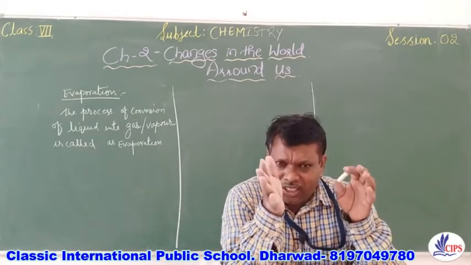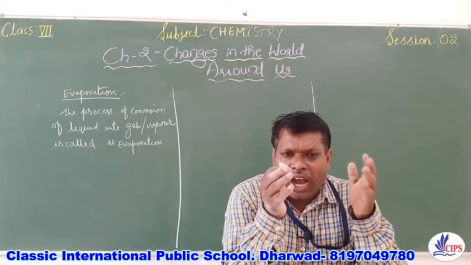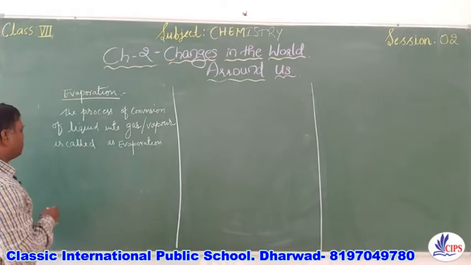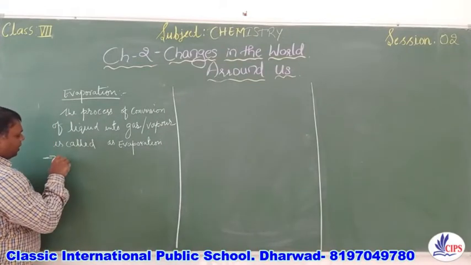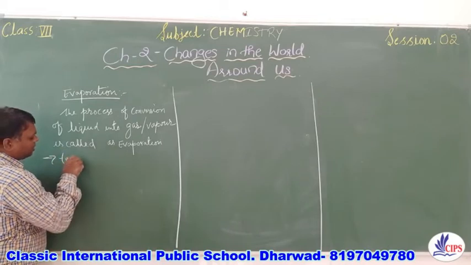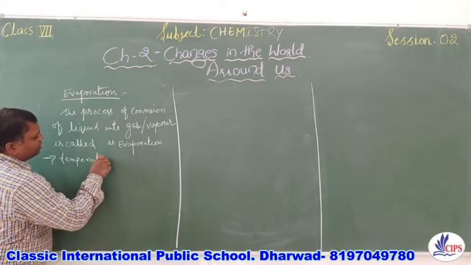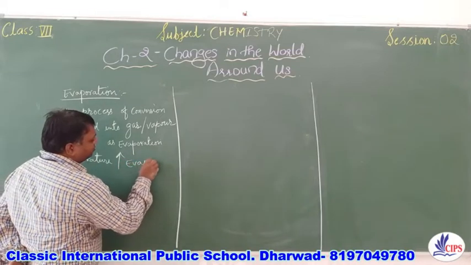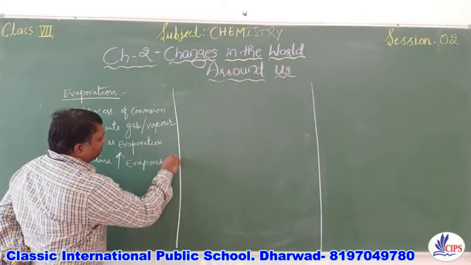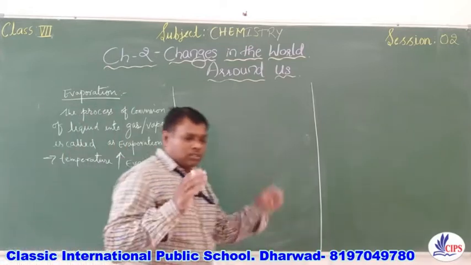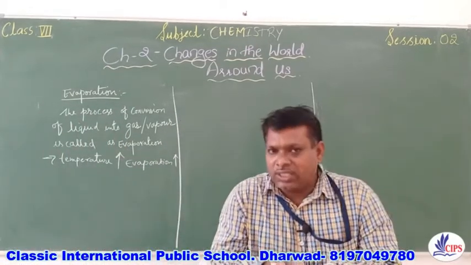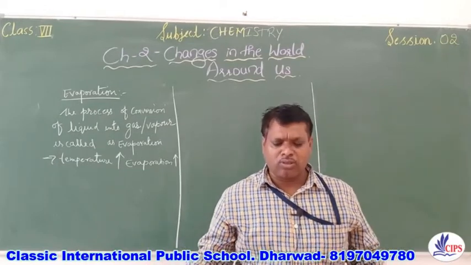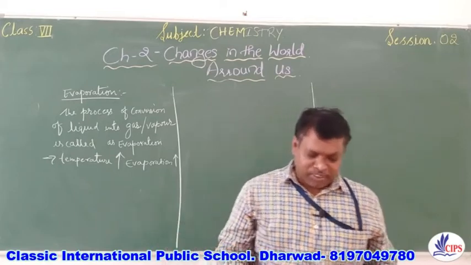The first factor is temperature. The higher the temperature, the more evaporation will take place. So as temperature increases, evaporation increases. What is the meaning of this? When there is a cold season or rainy season, the process of evaporation will be very slow, or very less.